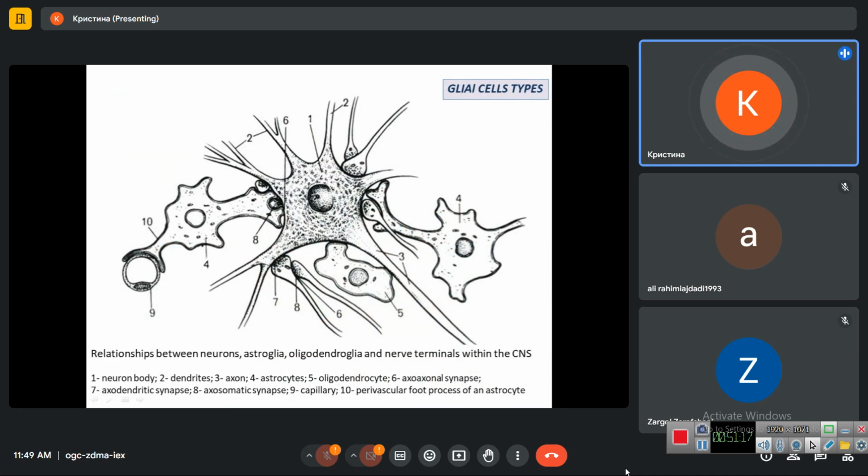Here you can see how the glial cells, astroglial cells, cover the area of synapses, the contacts between the two neurons through which the impulse goes from the first to the second neuron. So all this area is surrounded with the processes of astrocytes.